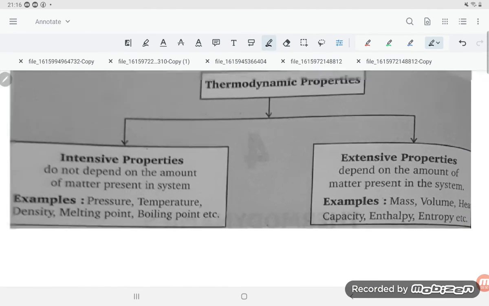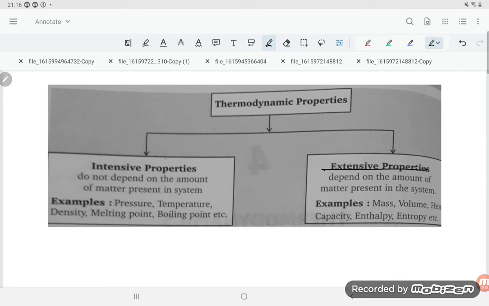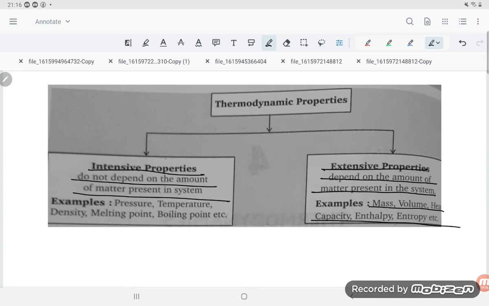Here let us read out, student. Extensive properties depend on the amount of matter present in the system: mass, volume, heat capacity, enthalpy, entropy. Intensive properties do not depend on the amount of matter present in the system: pressure, temperature, density, melting point and boiling point.